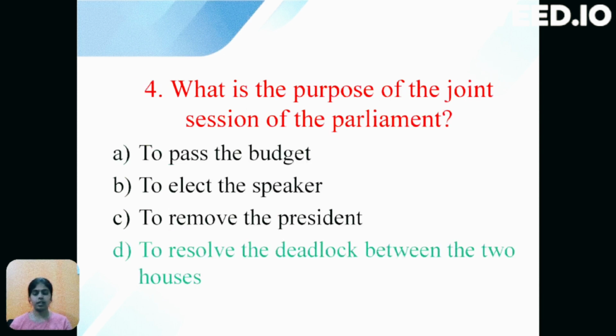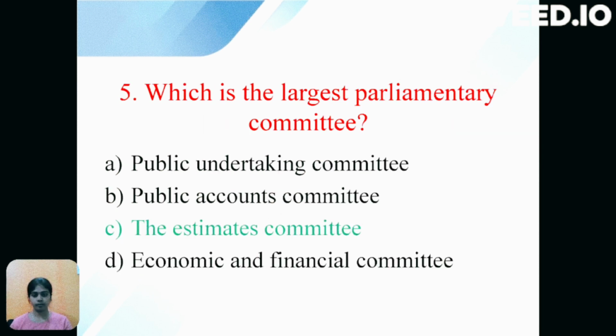Next question is, what is the purpose of the joint session of the parliament? The options are option A to pass the budget, option B to elect the speaker, option C to remove the president, option D to resolve the deadlock between the two houses. Joint session includes the discretion of both the houses. So the correct option is D, that is to resolve the deadlock between the two houses.